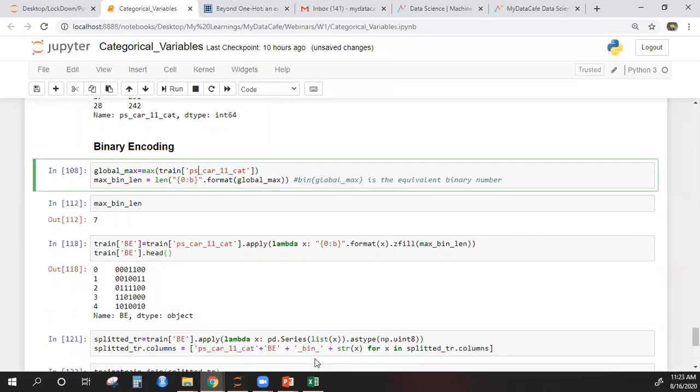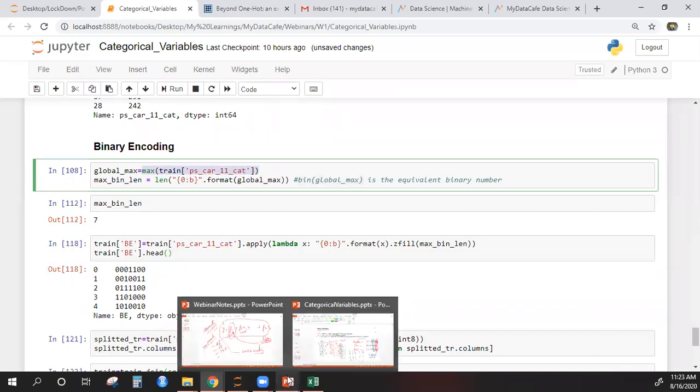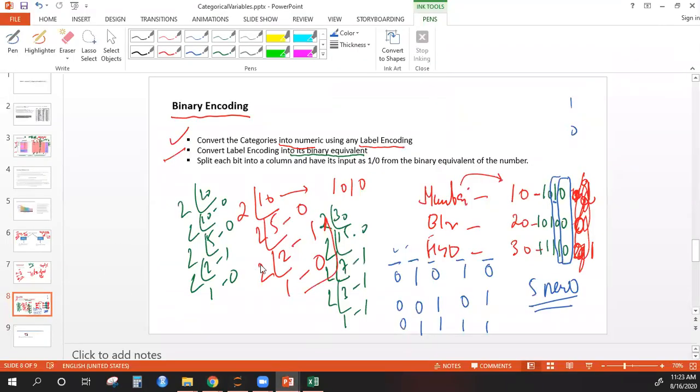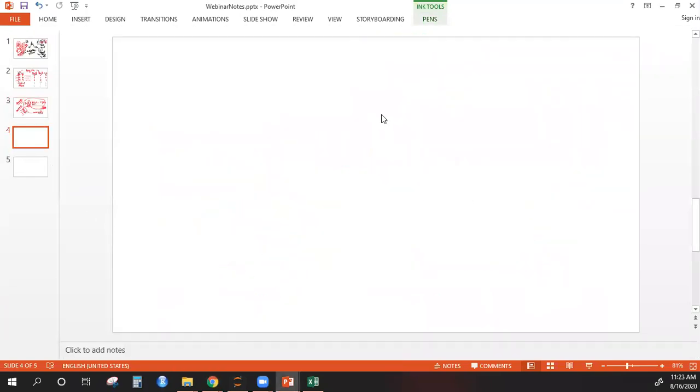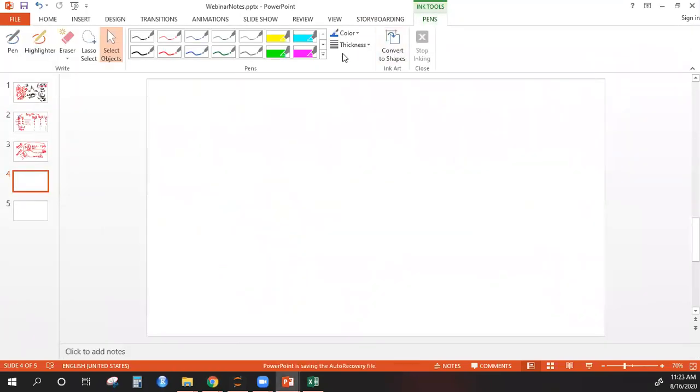Now here what we have to do is we will have to find the maximum number. So let me show you this in detail. So let's say the numbers are 0, 1 and 2. This is the decimal number.